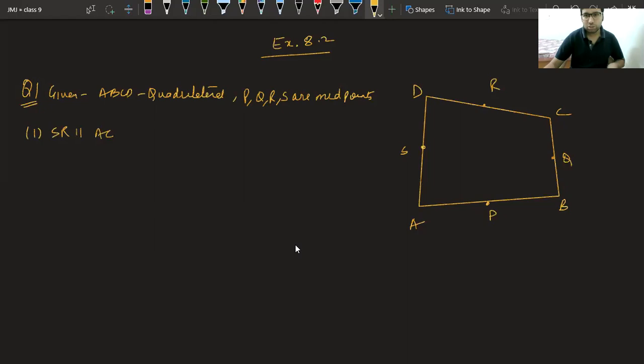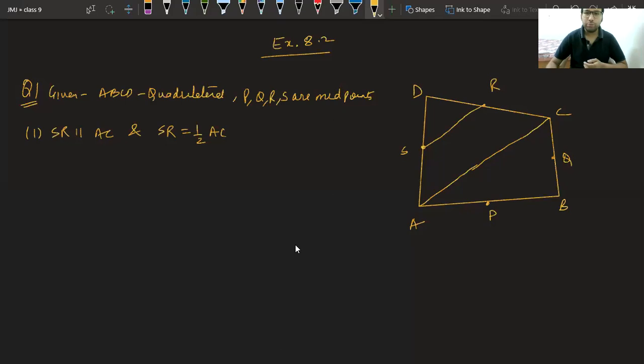So class, let us join SR and let us join AC. Can we say they are parallel? Class, please answer. Can we say SR is parallel to AC right away? And if yes, why? Why beta? Why can we say this thing? Yuvika, Kamaljot. Very good, Vaishnav.